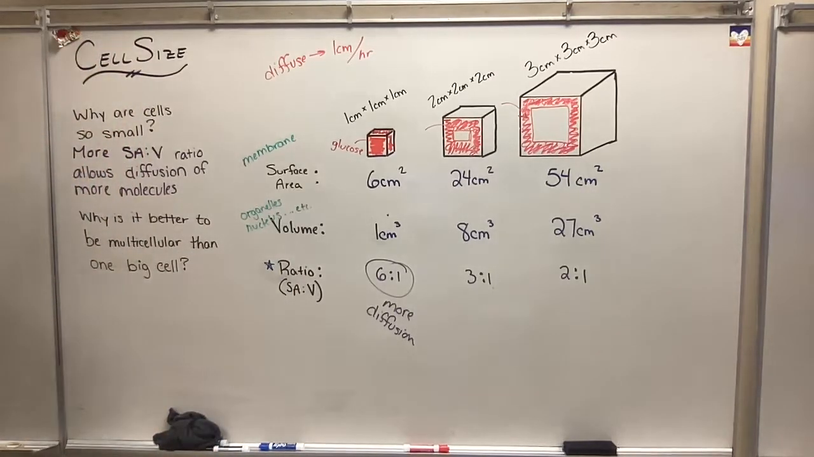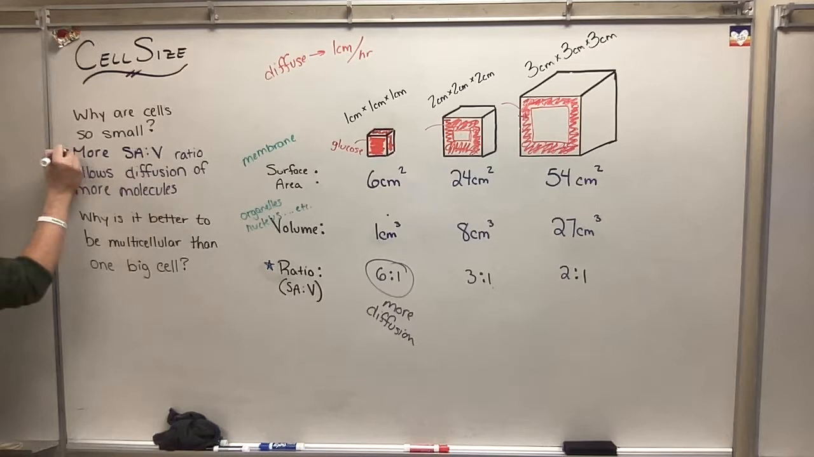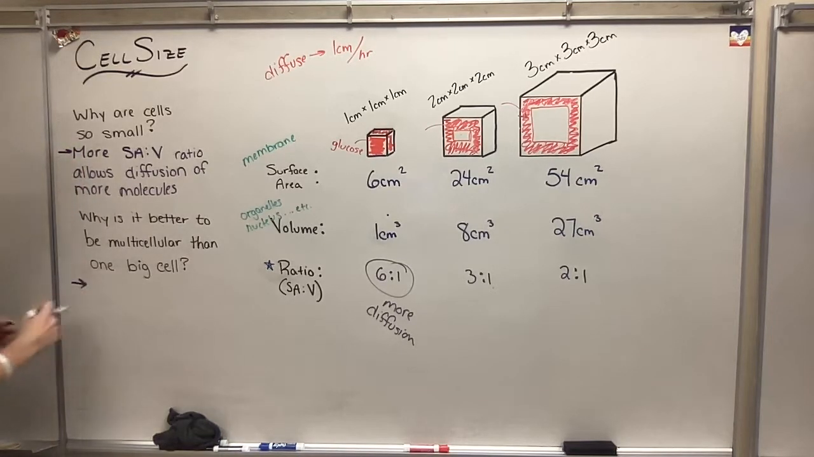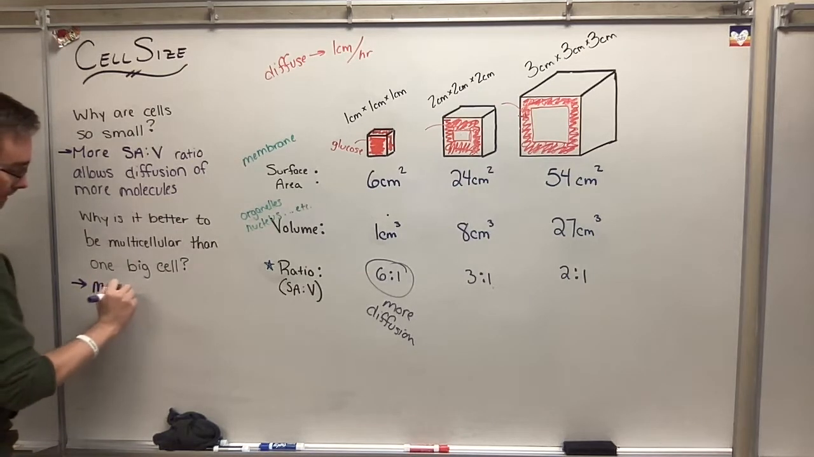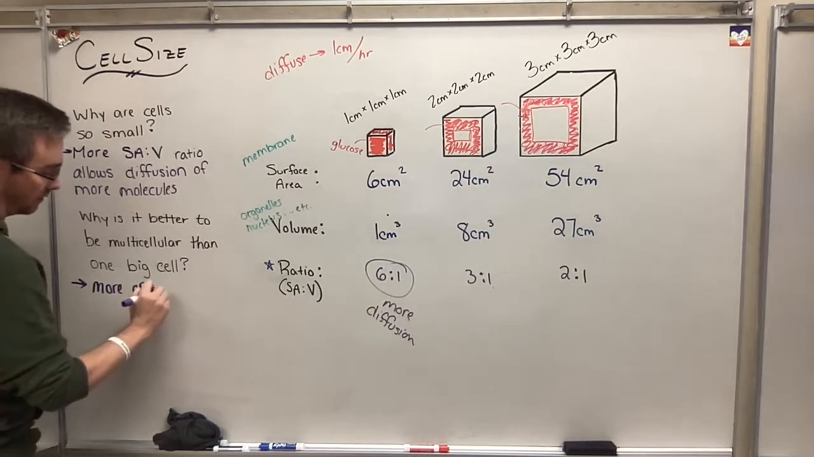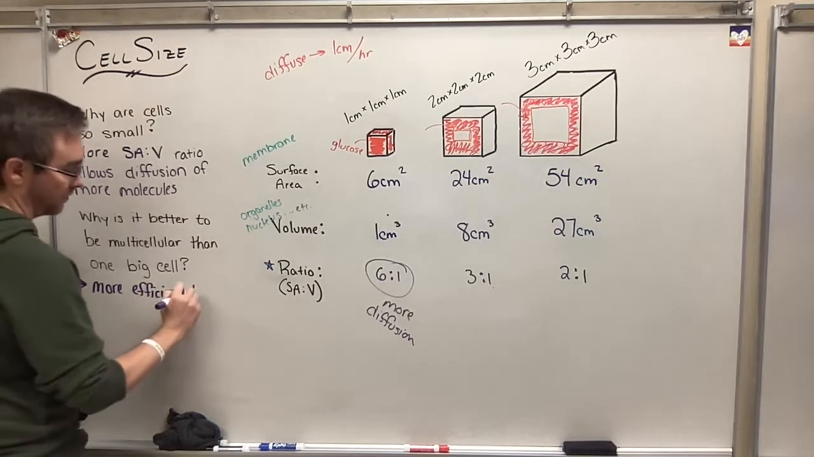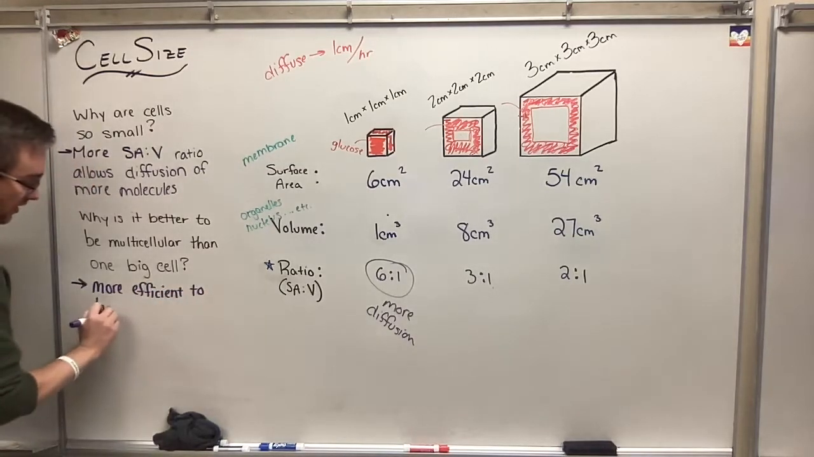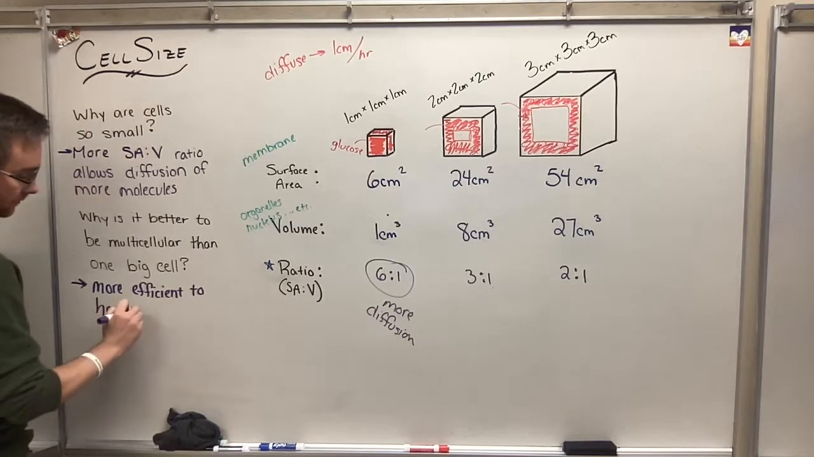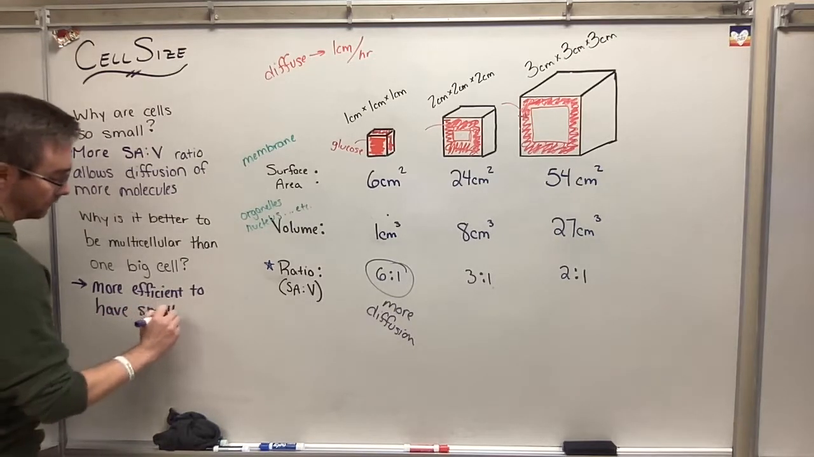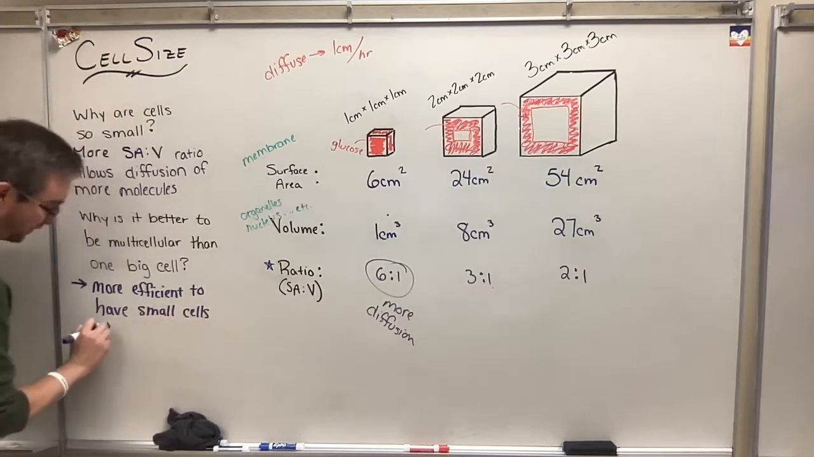All right. So here's my second question. Here was my first answer. Here, the second question: why is it better to be multicellular than one big cell? It's just what I explained. Sorry, I walked away from the mic. As I just explained, it's better to be multicellular because it is more efficient to have smaller cells for diffusion.